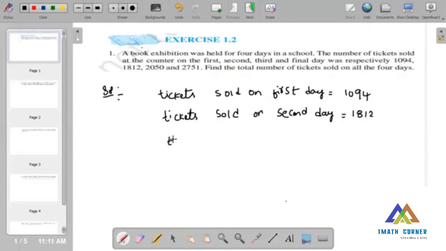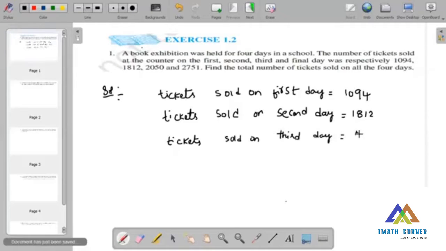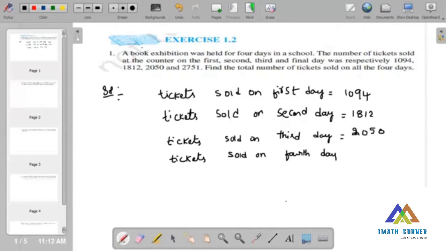The same thing, tickets sold on third day is equals to 2050. Now, tickets sold on fourth day is equals to 2751. Now we wrote all 4 days.